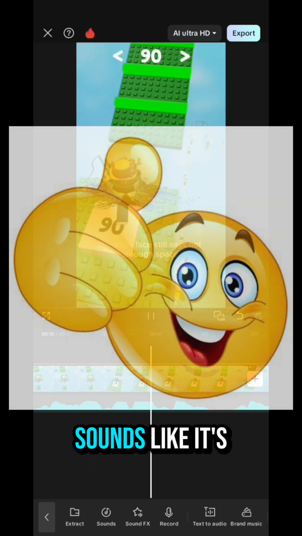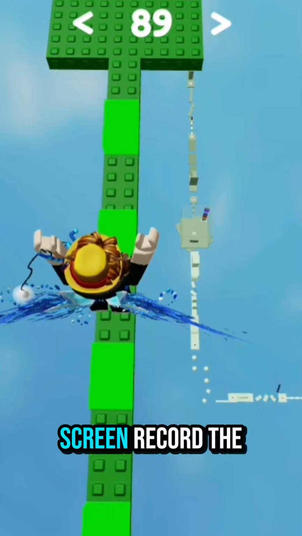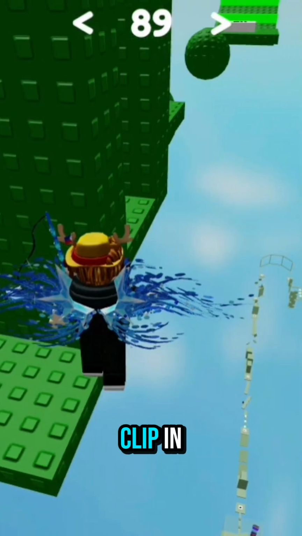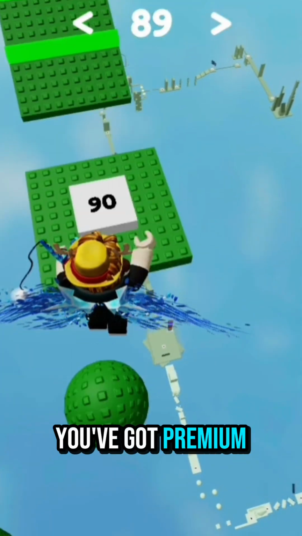Congratulations, your AI now sounds like it's arguing with a blender. And if you don't have all that fancy pro stuff, don't even worry about it. Just screen record the whole thing, make a new project, drop that clip in, crop it, and export. Boom, done. See? You don't need premium tools when you've got premium chaos.